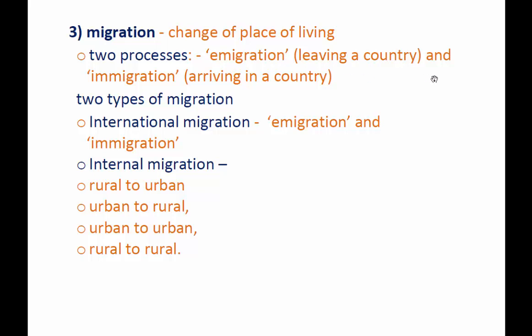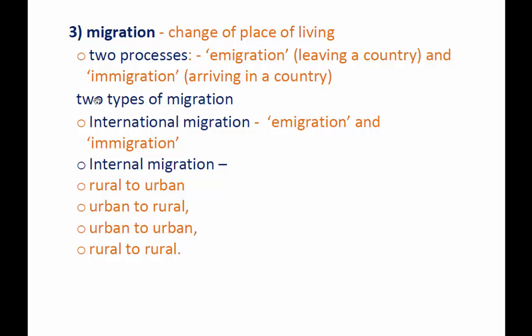And immigration, this is also read similarly, but the spellings are different, right? Immigration is arriving in a country. If a person comes from Bangladesh and settles in Manipur or in Assam, that is what we call immigration. So those are the two processes of migration, change of place of living.